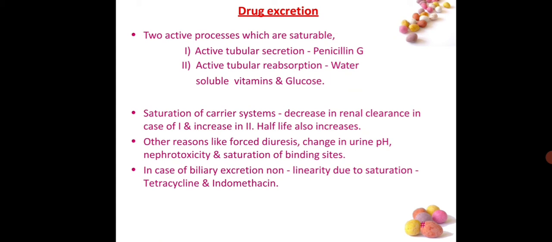Active tubular reabsorption means that some minerals, some vitamins, some soluble substances like glucose, and water are reabsorbed through the tubules, the distal convoluted tubules. Saturation of carrier system decreases renal clearance in case of 1 and increases it in case of 2. Half-life also increases.